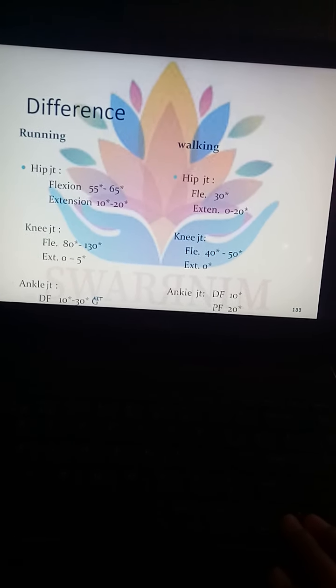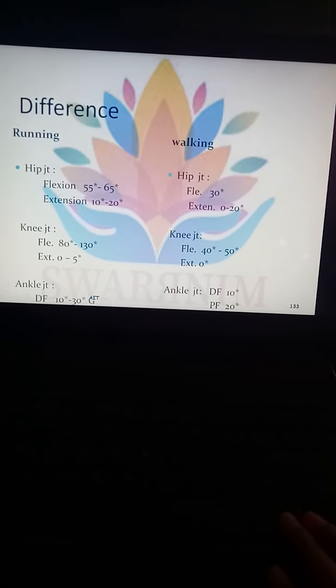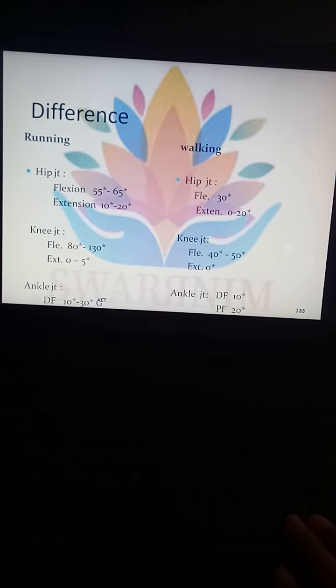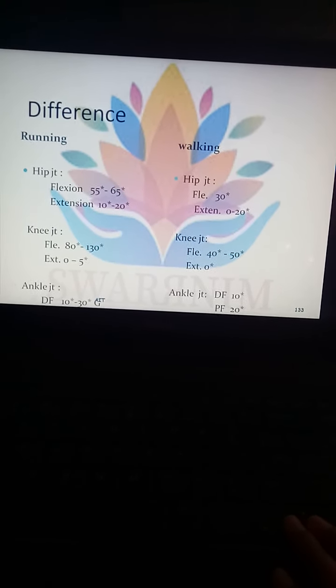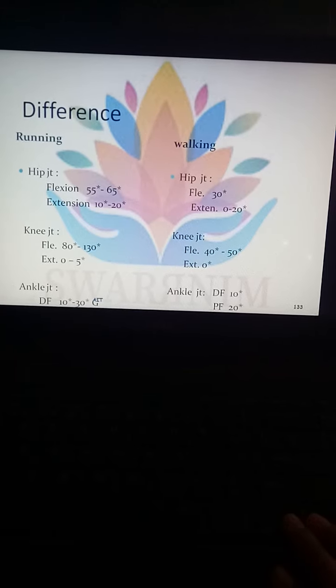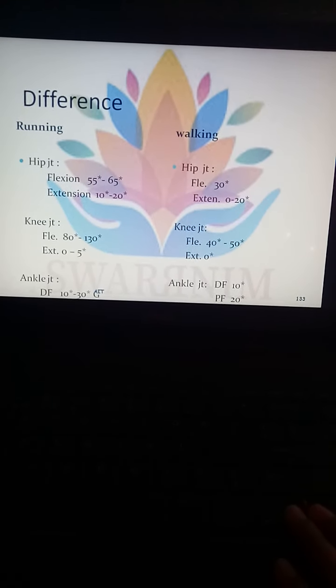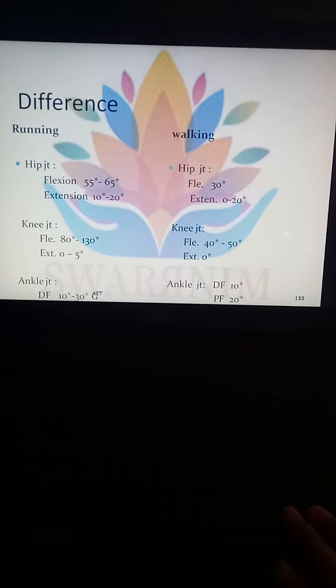So there are some differences between running and walking mechanics. In the hip joint, flexion is about 55 to 65 degrees, whereas in walking it is about 30 degrees.